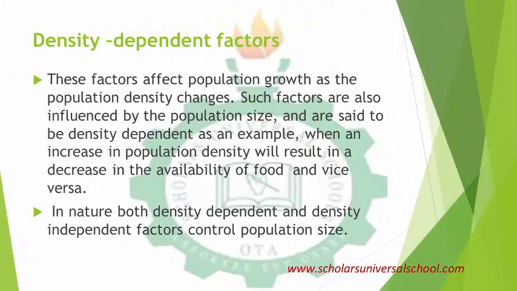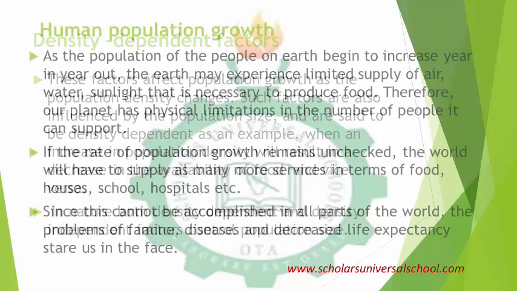Now, the density dependent factors, they consider the population size. They consider the population density before affecting population. Like we talk about availability of food. When population is high, definitely the food resources will be low. You can see that it is dependent on each other. So in nature, both these dependent factors and independent factors control population size. There's a way these two factors can control population size.